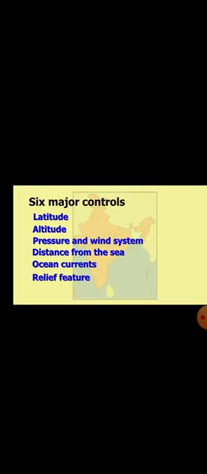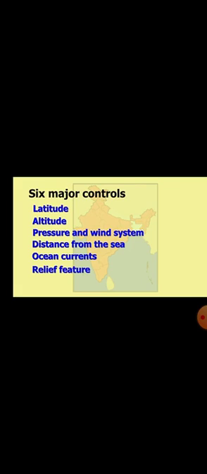Next, very important: the 6 major controls, or factors, influencing the climate and weather. These factors are latitude, altitude, pressure and wind system, distance from the sea, ocean currents, and relief features.